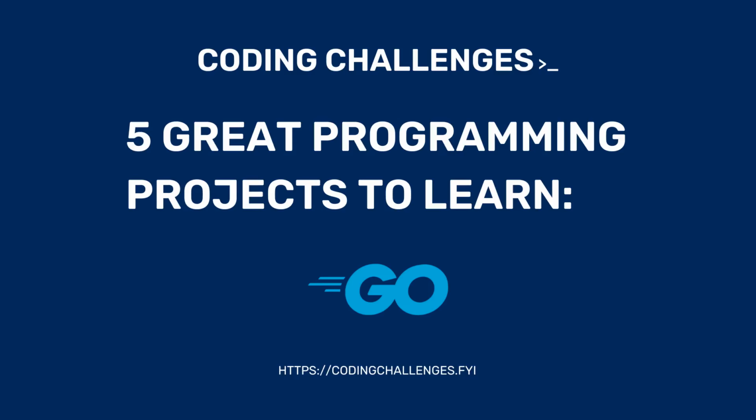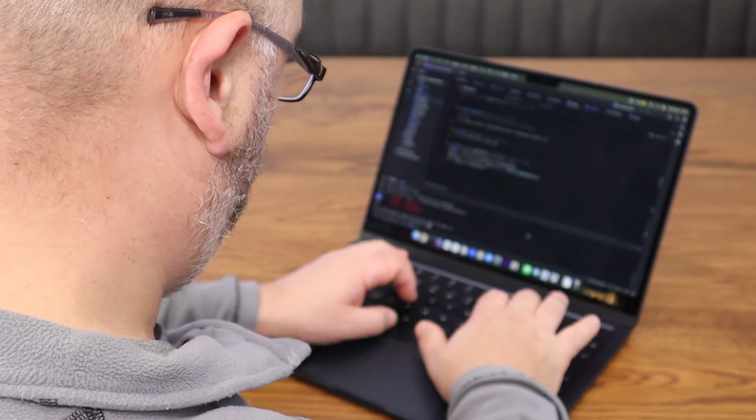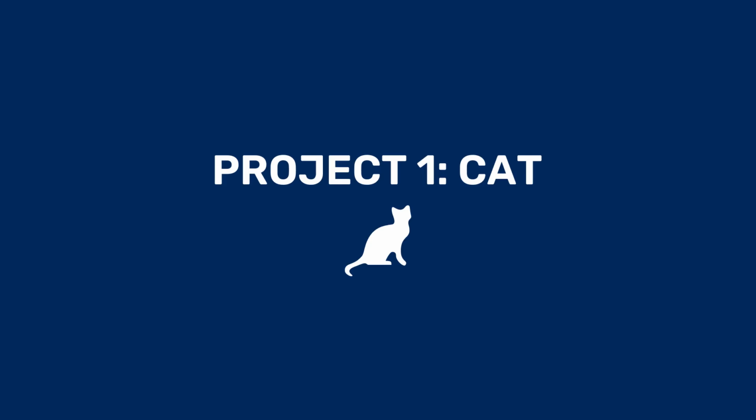Go is a great programming language which was developed at Google, and it is ideal for building command line tools, network clients, and high-performance network servers. Here are 5 programming project ideas that are perfect for you to use for learning Go. They include command line tools, network clients, and high-performance network servers. Let's get started with the command line tools.